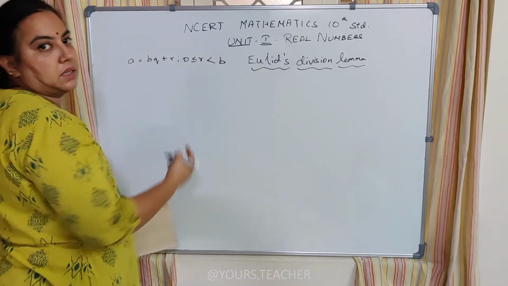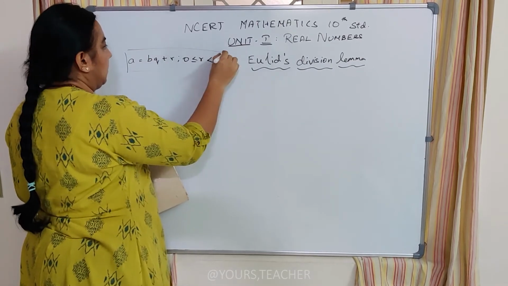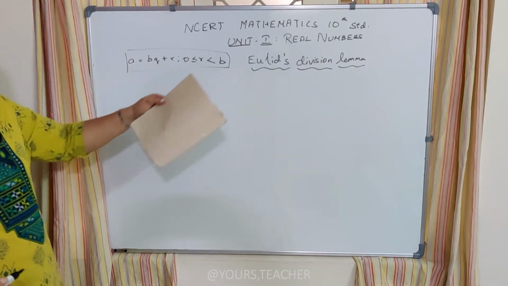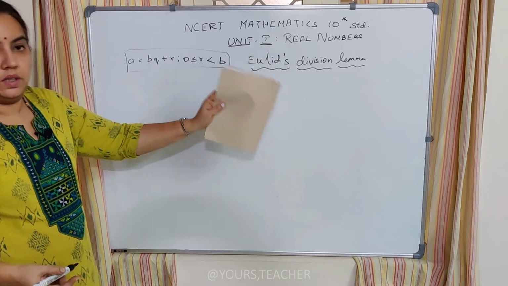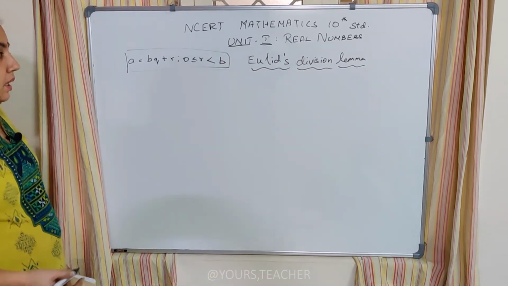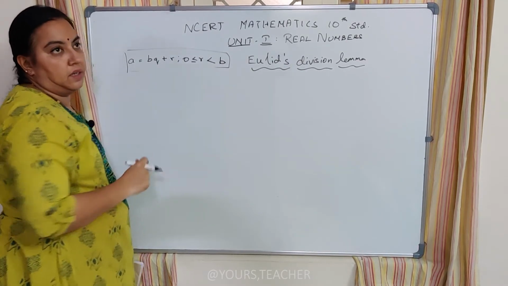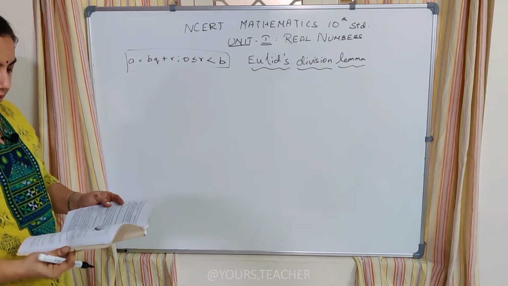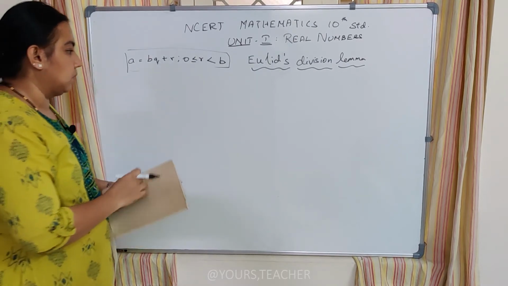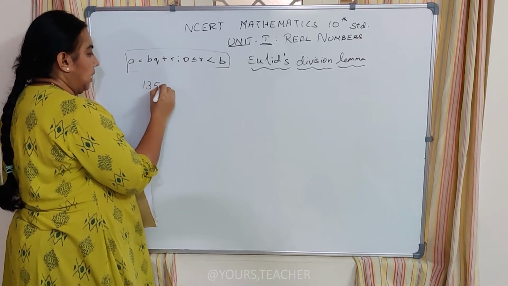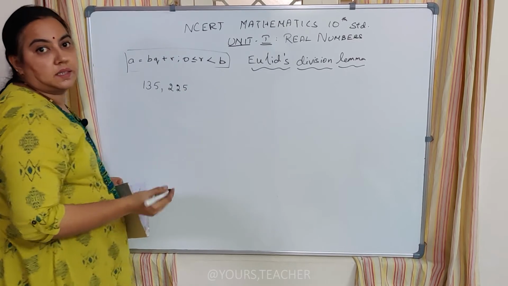A lemma means a statement, and this is the end result of Euclid's division lemma. We are going to continue with division using the same statement. We are going to find the HCF of two different numbers using Euclid's division lemma, using this basic statement. Let us take two numbers, the first sum of your exercise, 135 and 225.